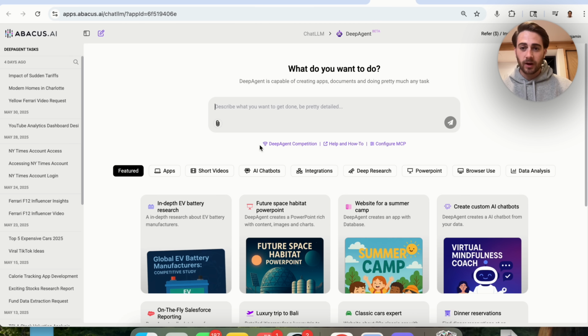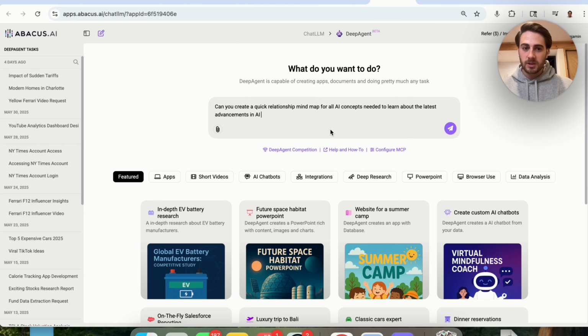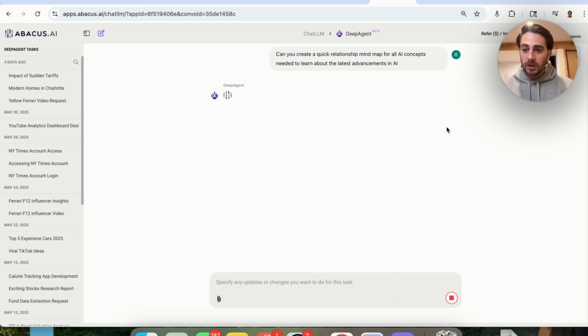So if you click on DeepAgent right here, you literally just come over here and you now prompt this with something. For example, can you create a quick relationship mind map for all AI concepts needed to learn about the latest advancements in AI? You're literally just going to click for this to happen right here. And as you can see, it's starting up MCP servers. And what this is now going to do is do searches for anything that it needs to know in order to get this done, and be able to connect to any tool that it needs to know in order to get this done. In the past, you would have had to go and find these softwares, find these MCP servers, and do all these types of different things manually. But now AI can literally handle this for you, because it handles all the research and setting up the communication.